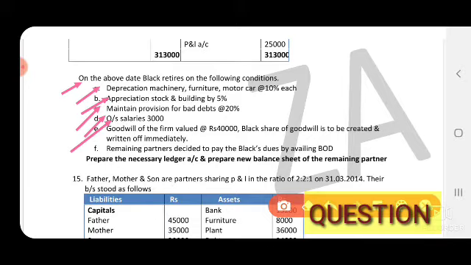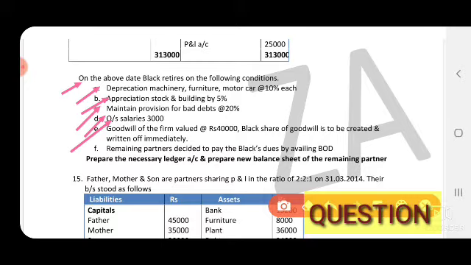It means the goodwill amount we have to share only to the retiring partner's capital account in his old ratio. Under the partners' capital account, the goodwill is credited only in the retiring partner's column: 40,000 into 2 by 10.